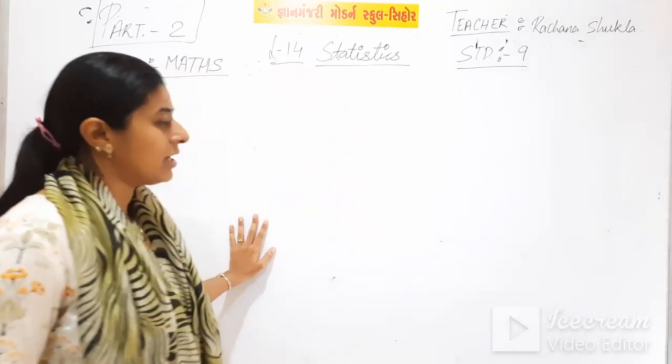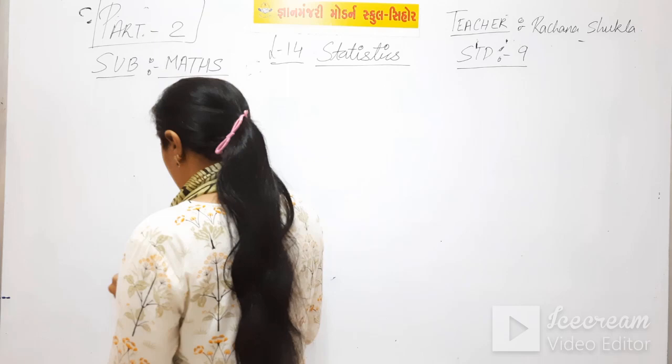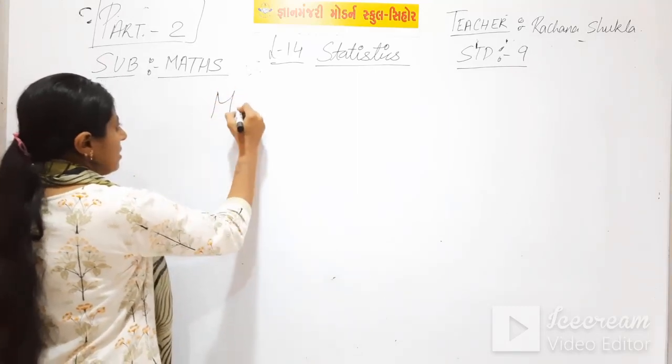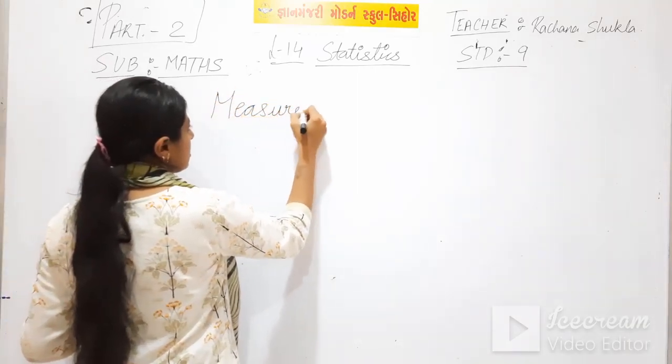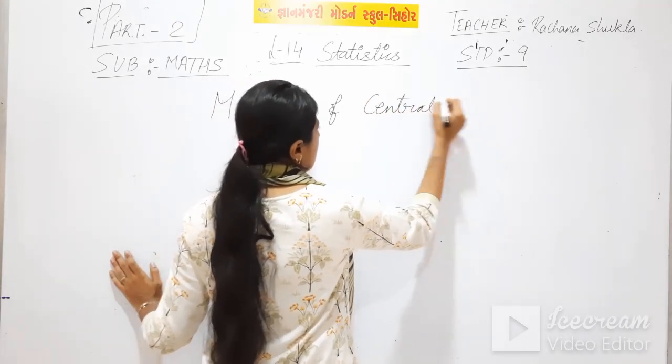In this part, we will study the next topic, that is measures of central tendency.